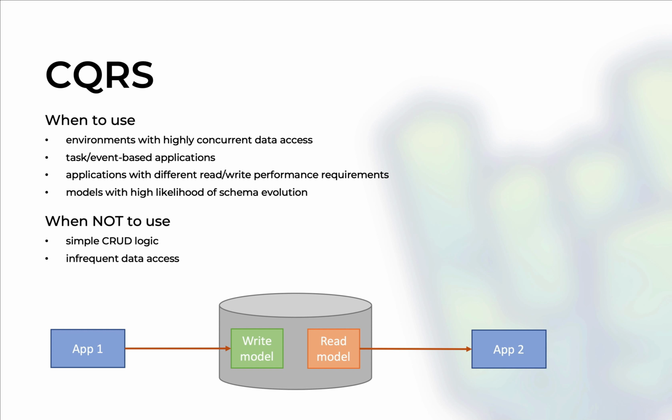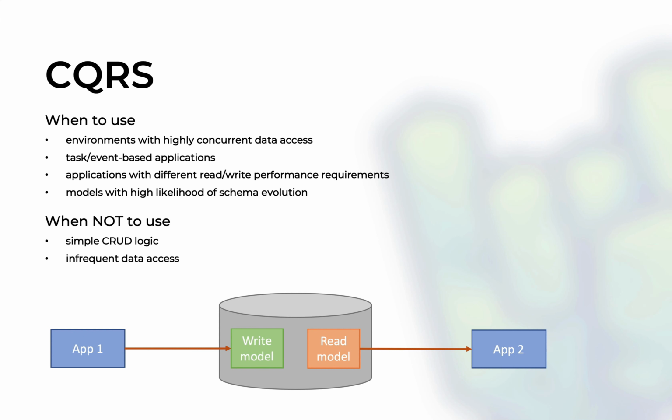Now, the use cases for CQRS include applications with high data access concurrency and task-based applications. For example, a hotel booking, which is what we're going to see in the code, or an online store. Also, CQRS is appropriate for applications with different read and write performance requirements. For example, if you have a disproportionate number of readers, you have different performance requirements for the read side compared